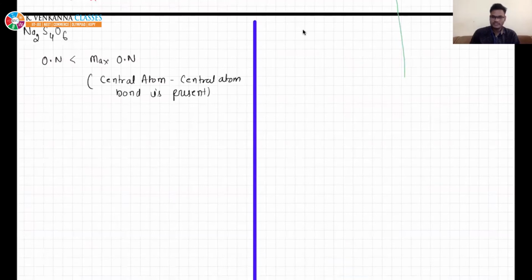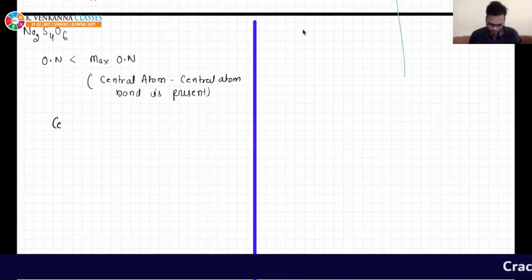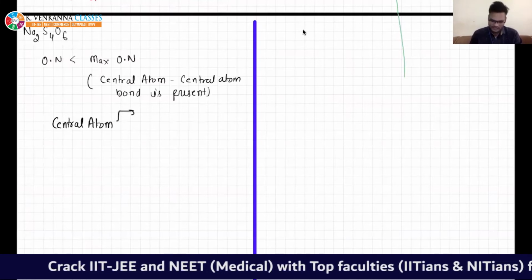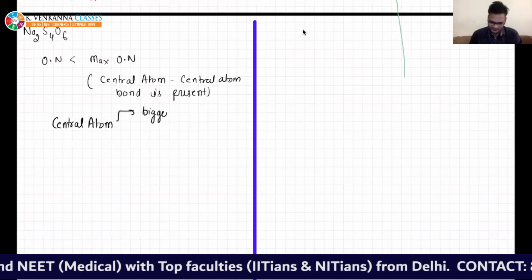Let me tell you what is central atom. Central atom is the atom in a molecule from which all the other atoms are connected. How do you identify the central atom? Okay, this is for our convenience. They are not going to ask you what is central atom. Central atom is generally bigger in size.